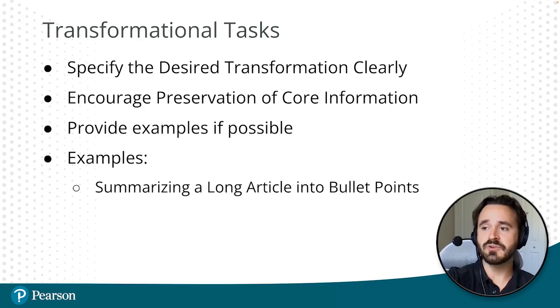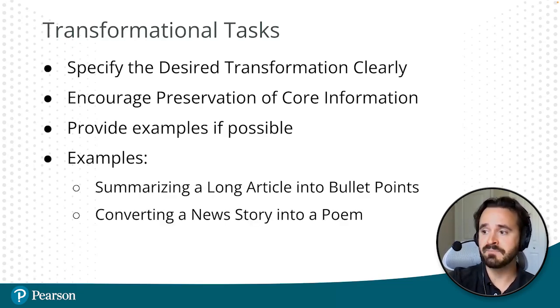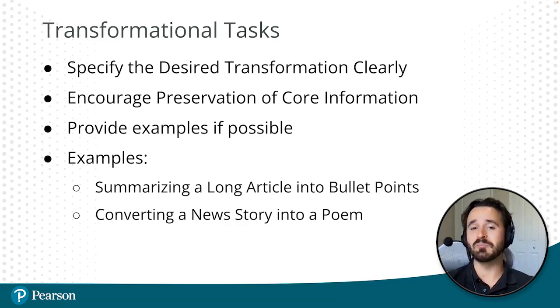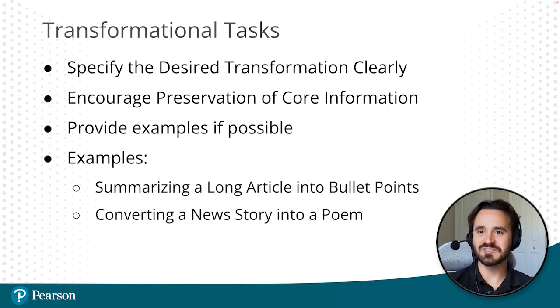So let's go through a few examples. We already discussed some examples of transformational tasks, so let's just go through these bullet points to see if there's any that I haven't covered already. Summarizing a long article into bullet points, we discussed that already. Converting a news story into a poem, here's an interesting idea. And this is actually one that I've used, interestingly enough, because personally I've always found that reading news articles can tend to be a bit boring and a little depressing. So I've actually found that converting them into a poem can make it a much more engaging process.